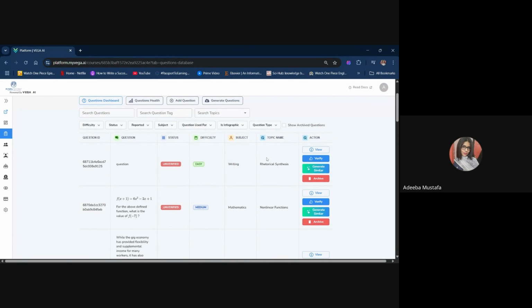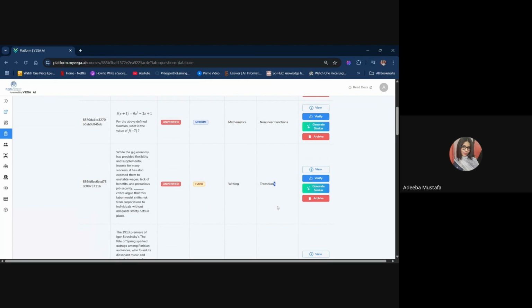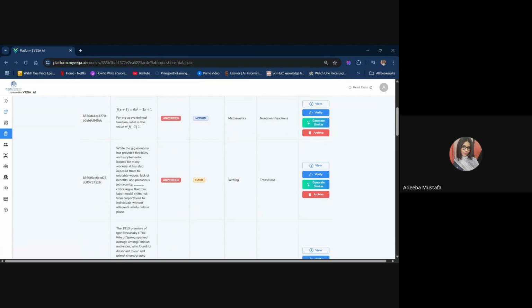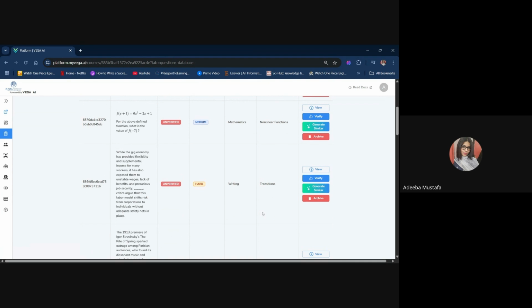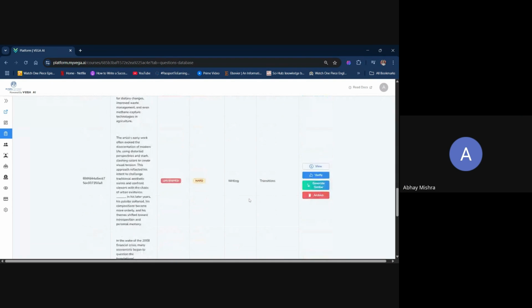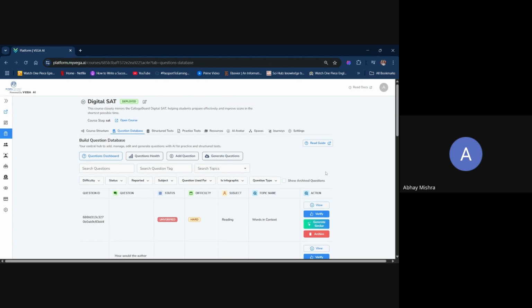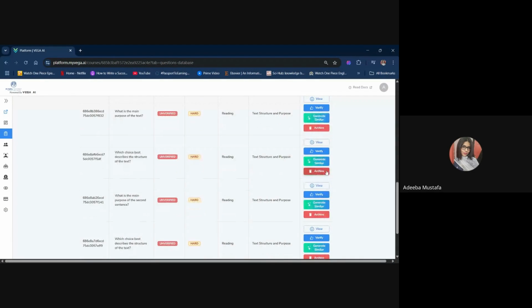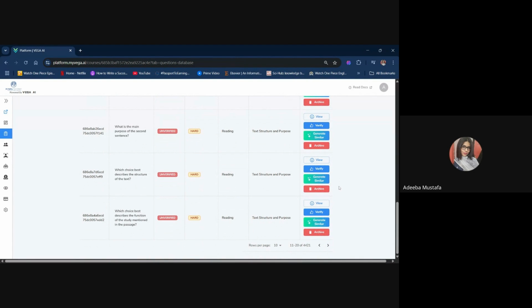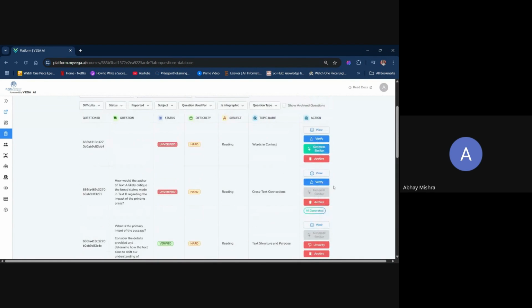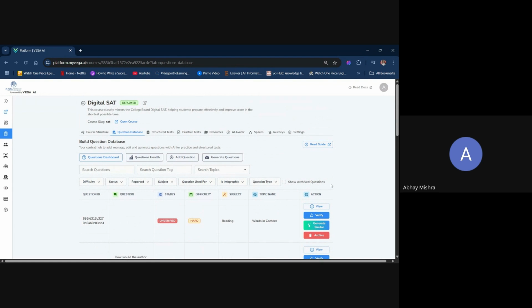But if I see those 20 questions, then these transition questions go missing. Can you scroll down? And if you click on the bottom right arrow, you will be able to see other 10 questions. No, this is like the previous questions. Okay, so maybe when you add more questions, transition questions just get lost somewhere, right?